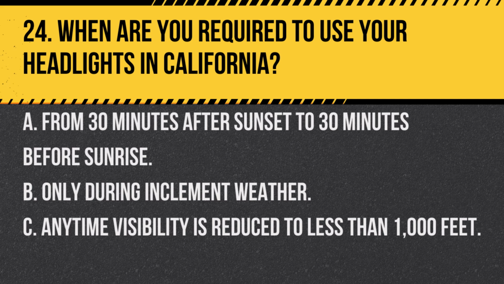Only during inclement weather. C. Anytime visibility is reduced to less than 1,000 feet. Answer: A. From 30 minutes after sunset to 30 minutes before sunrise. In California, headlights must be used from 30 minutes after sunset to 30 minutes before sunrise, and any time visibility is less than 1,000 feet.